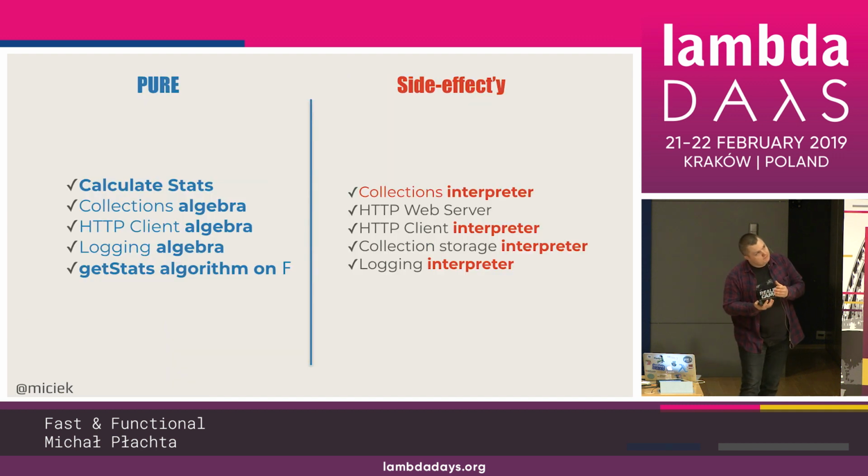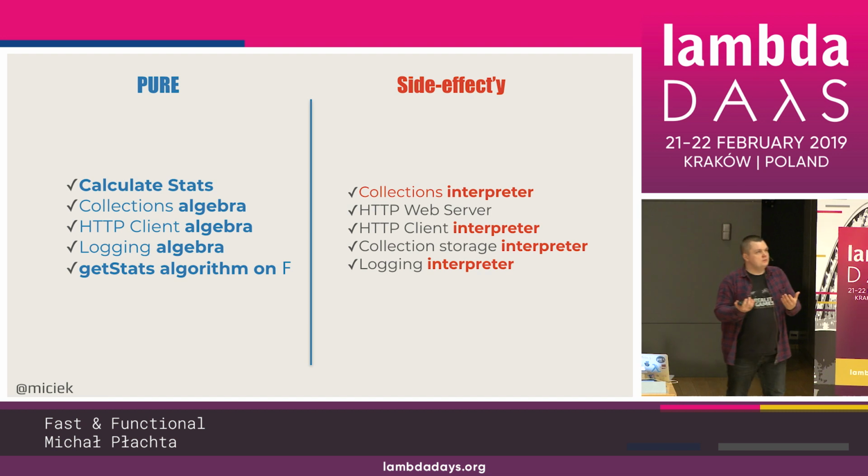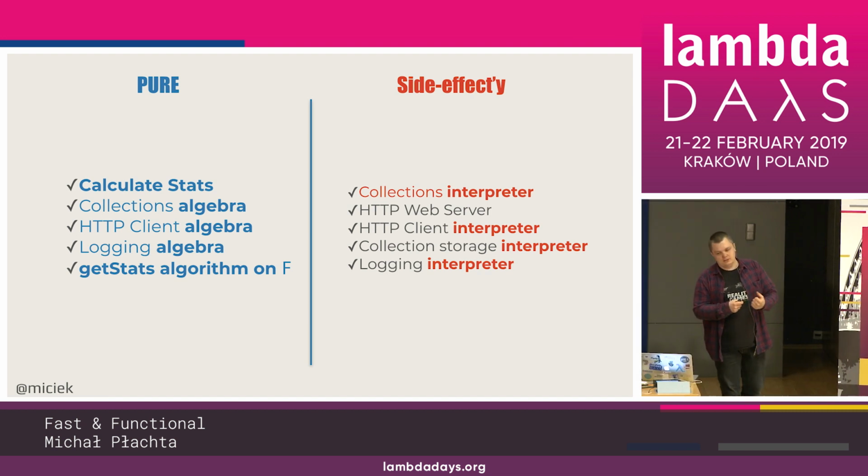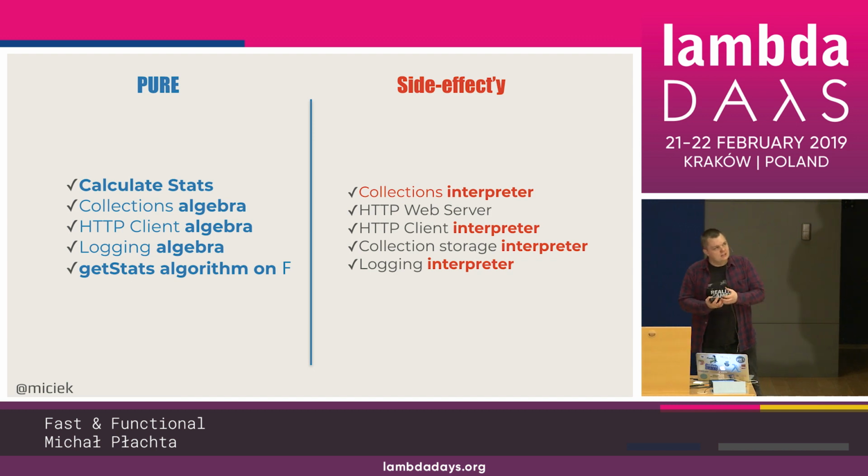And what we've achieved is that we moved some of those side-effecty things into a pure world, into effect things. So we have those algebras that are moved to the light side of the force, and we have this getStats algorithm, which is also pure. That means easy to reason about and easy to test, right? But still, we need to have those side effects. And those side effects are in the interpreters, the bad world, the bad guys, side effects, all-powerful things.